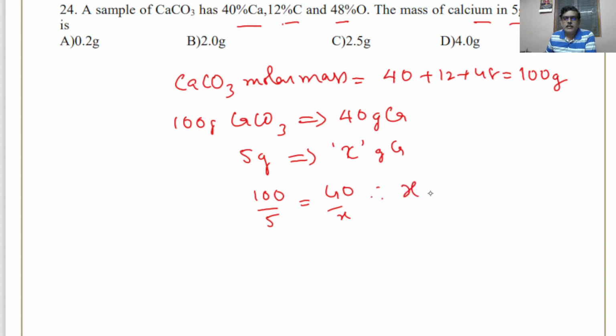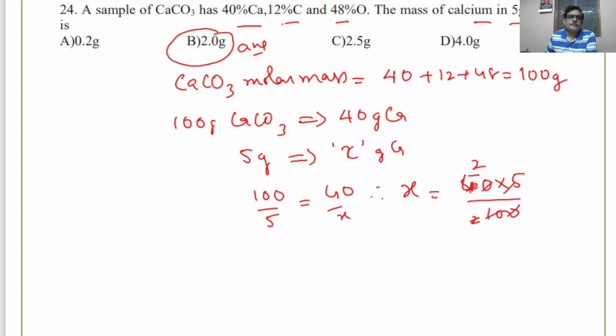Therefore x will be equal to 40 into 5 divided by 100. So we solve for this. X equals 2. Okay, 2 gram. So 5 gram of calcium carbonate will have 2 gram of calcium in it. So that will be the answer.